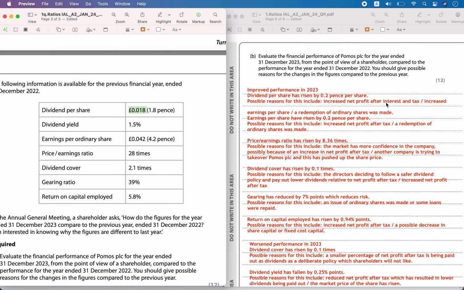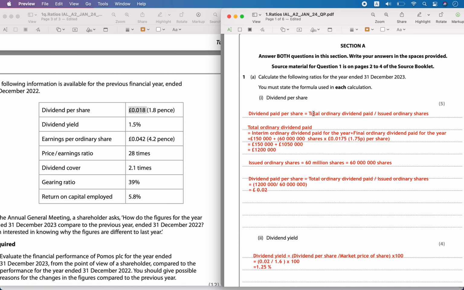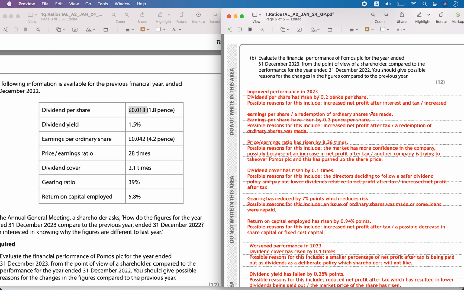The possible reason for this would probably be that the net profit after interest and tax increased. How are you able to tell? From the formula. The total ordinary dividend paid must have been paid through the profit, right? We generally pay through the profit, and if you assume the number of shares has not changed, then if the profit had increased, the dividend issued per share must have increased. So you can conclude that the profit must have risen.